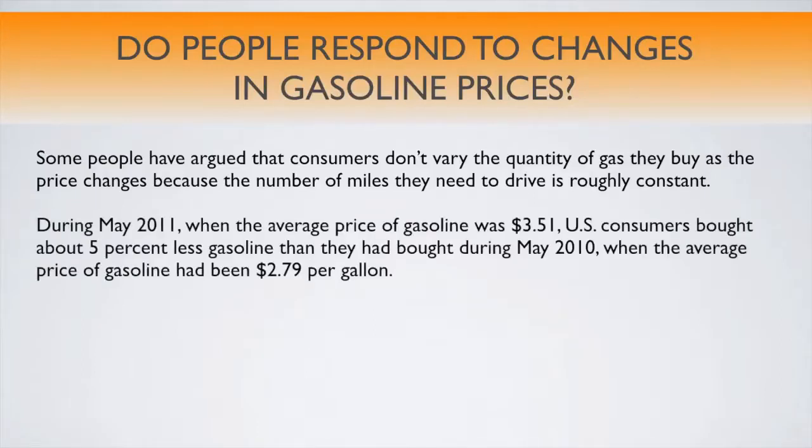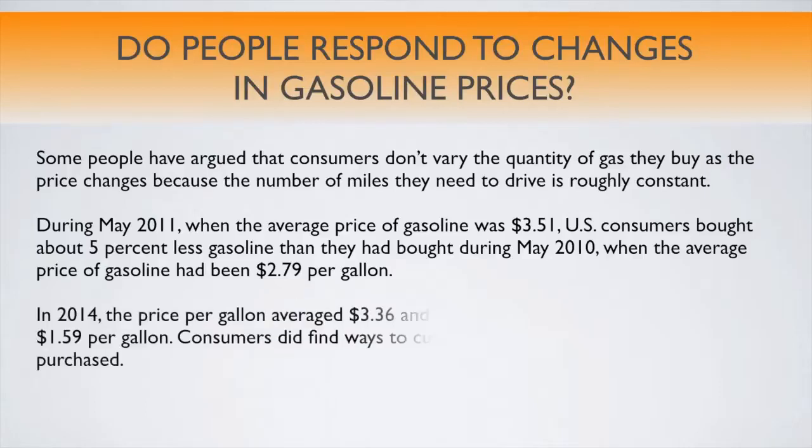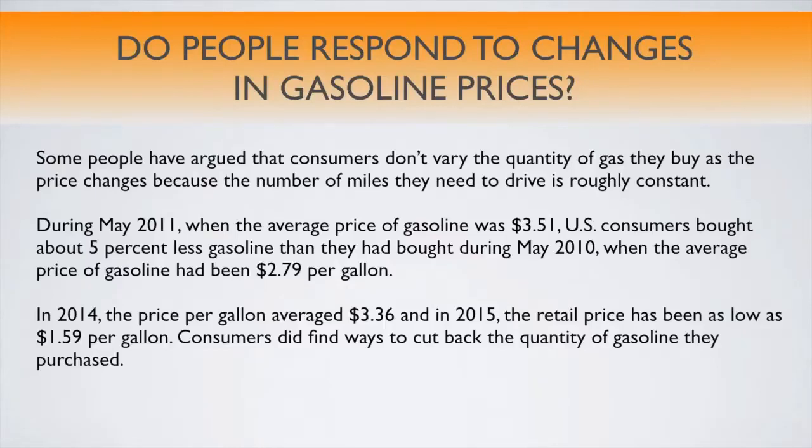During May 2011, the average price of gasoline was $3.76. U.S. consumers bought about 5% less gasoline than during May 2010, when the average price of gasoline had been $2.79 per gallon. In 2014, the price of gasoline averaged $3.36, and in 2015, the retail price has been as low as $1.59 per gallon, showing the great variability in prices of gasoline.